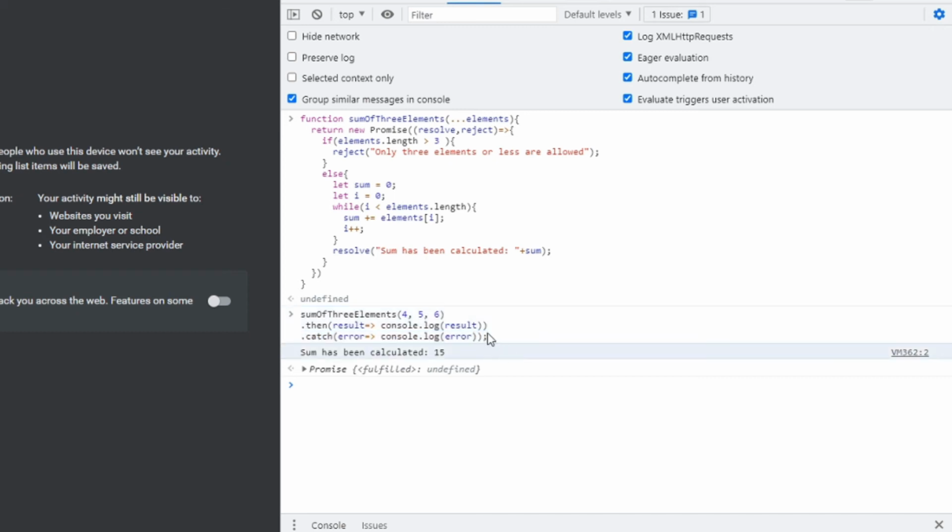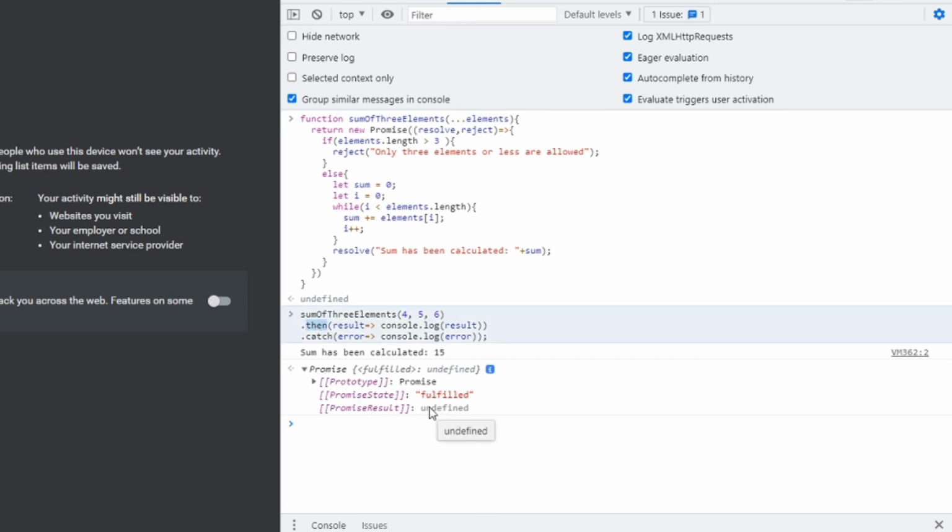I am calling the function sum of 3 elements with the numbers 4, 5 and 6. Once it is successfully executed, then the result will get in .then, so I am printing this result in the console. Otherwise, if there is any error, it will come to the catch block to see the error. If the promise is fulfilled, then the then method gets executed. If the promise fails, then the catch method gets executed.